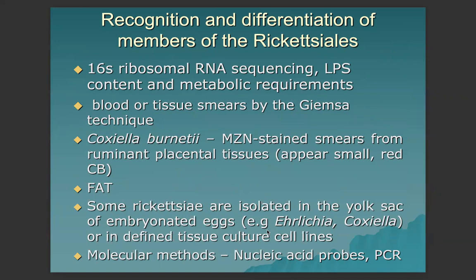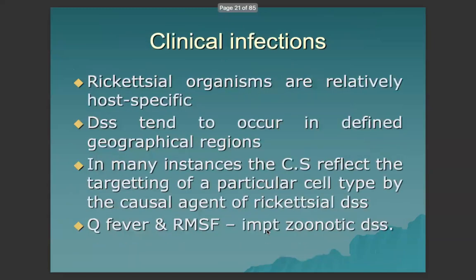Coxiella burnetii we can stain using the modified Ziehl-Neelsen staining technique from ruminant placental tissues, and the organism appears as small red coccobacilli. Fluorescent antibody technique can be used. Some Rickettsia are isolated in the yolk sac of embryonated eggs, like Ehrlichia and Coxiella, or in defined tissue culture cell lines. Molecular methods are nucleic acid probes and PCR.